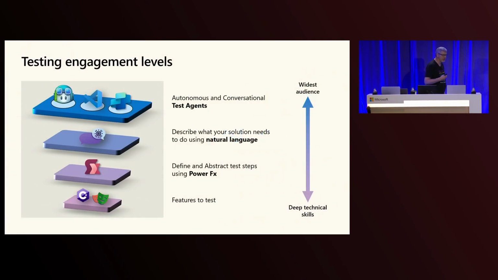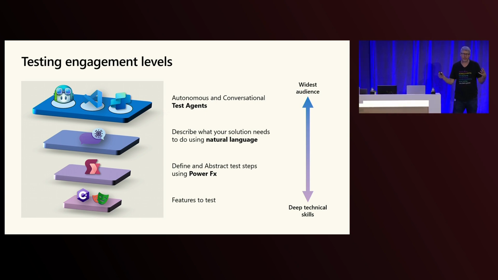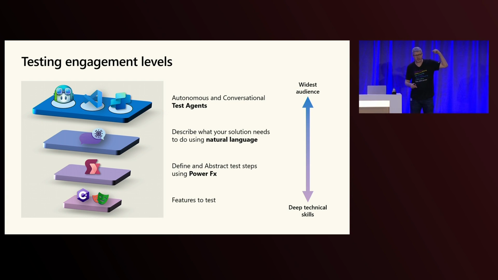Generally, if we look at this room, we've got a large group of people across a range of backgrounds. At the top of the stack, there are people who may say, I just want to engage using natural language, so I may want to use GitHub Copilot, or different agents to interact with that. As you go down, we've got lower levels of abstraction.